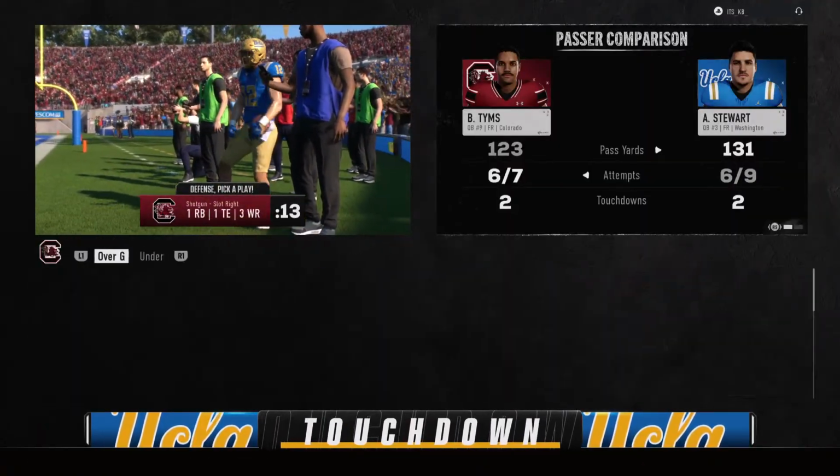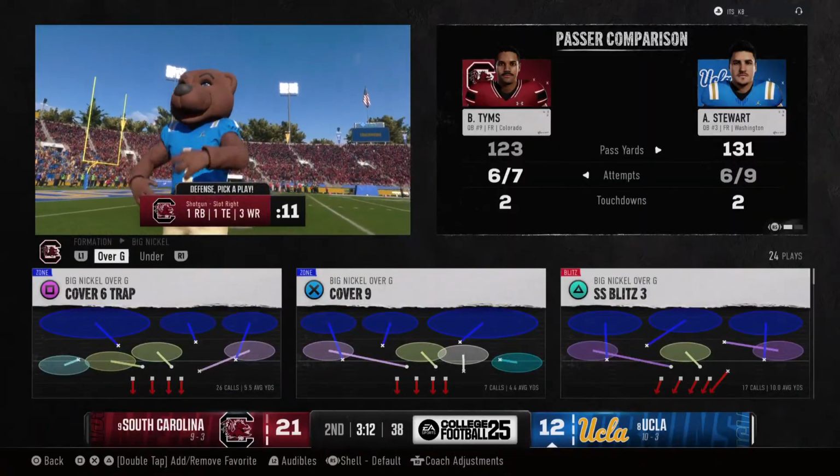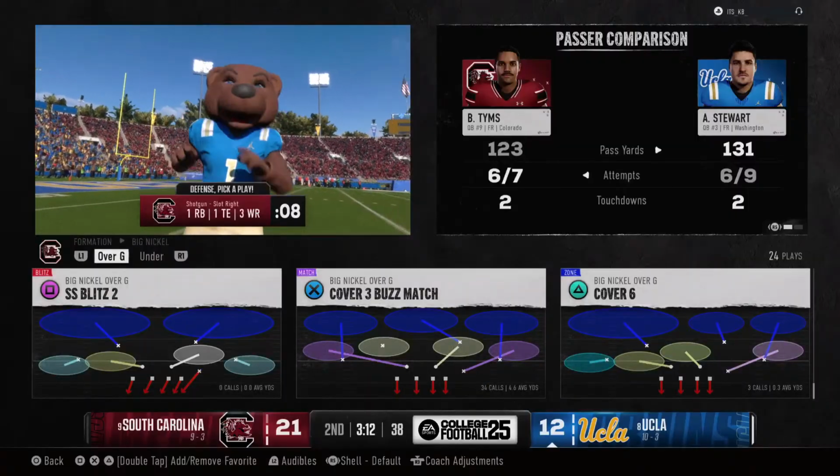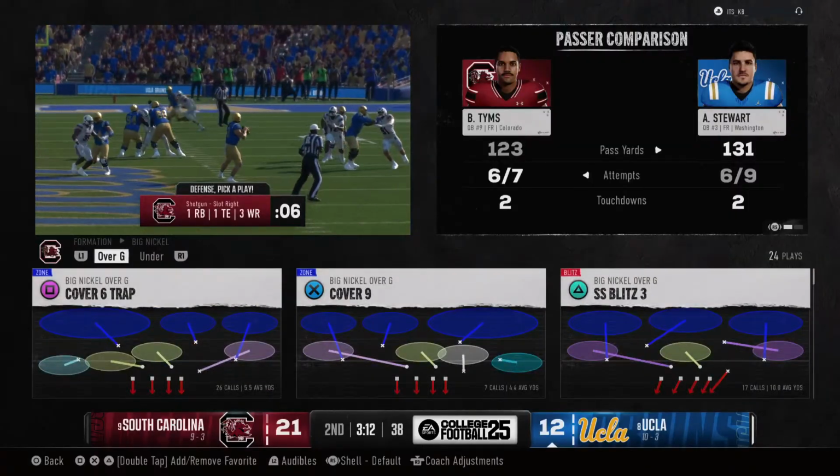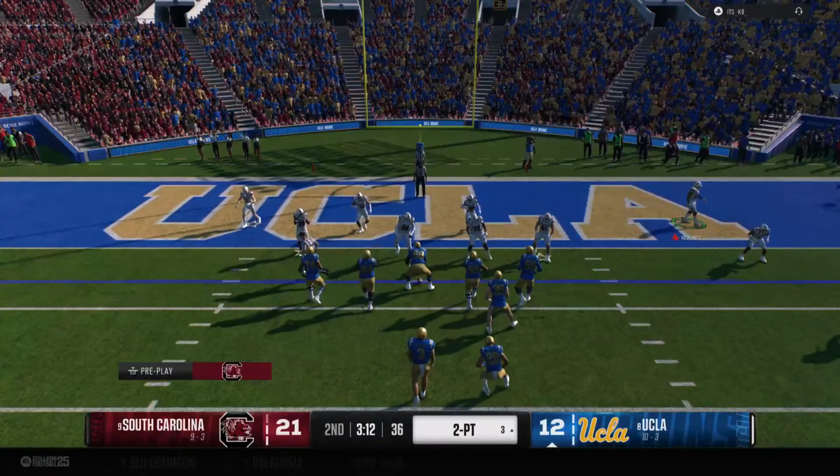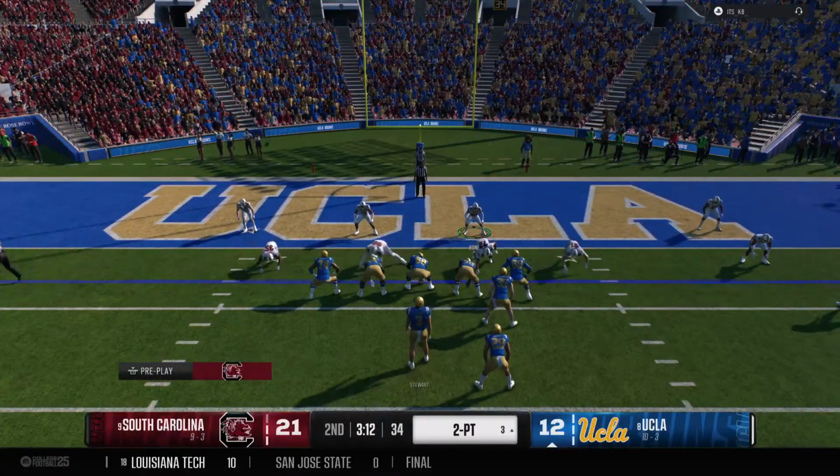Good job all around. Offensive line gave the quarterback enough time. Quarterback puts it right on the money. And with this receiver running a route like this, makes it pretty simple. All you have to do is get your head turned around, catch that football. He's already in the end zone for the touchdown.